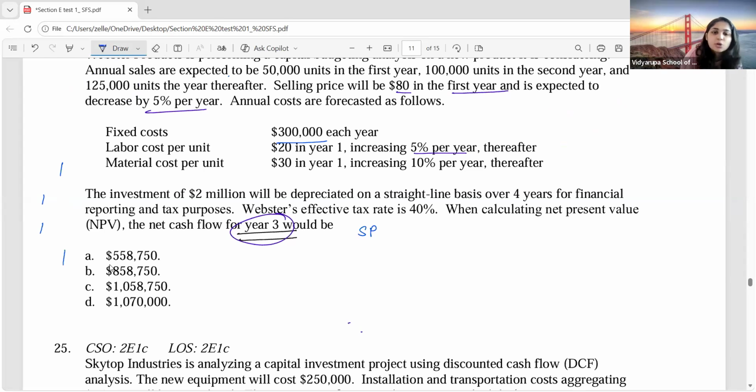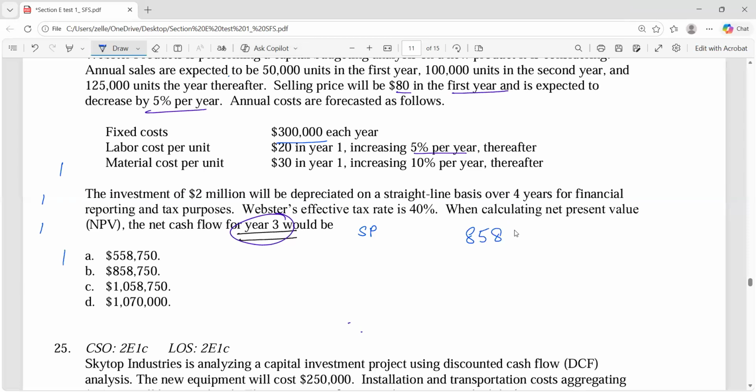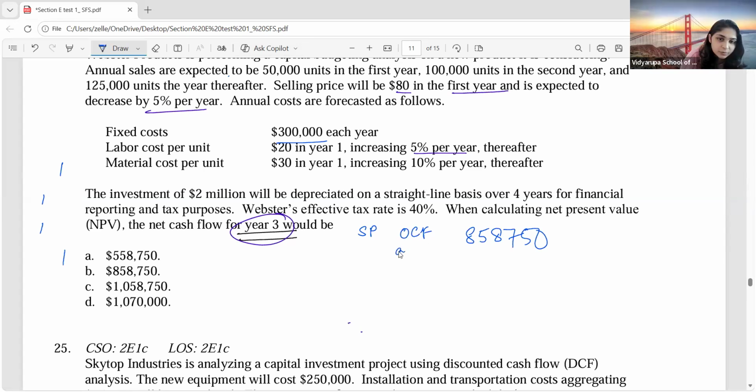8,58,750. Is that the answer, or should I take one more thing into consideration? Because 8,58,750 is also there in the options. Should I take that, or should I include one more thing? What is it? Depreciation. Is it depreciation, Anusha, or depreciation tax shield? Depreciation tax shield. Yes. So this is my operating cash flow after tax. To this, I will have to add my depreciation tax saving or tax shield. That will be my year 3 cash flow.